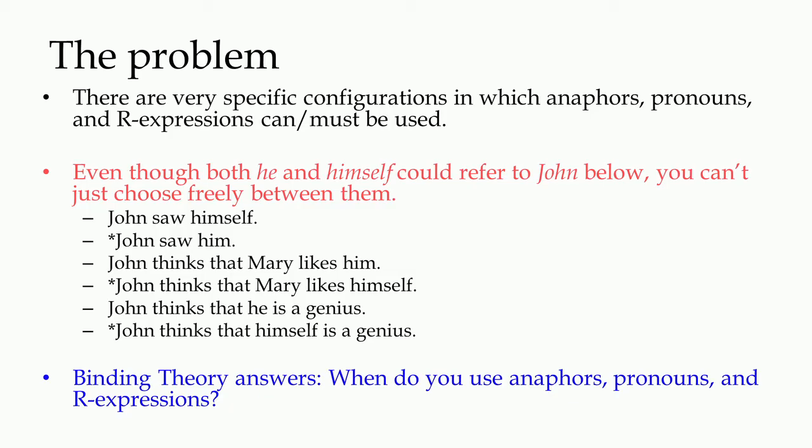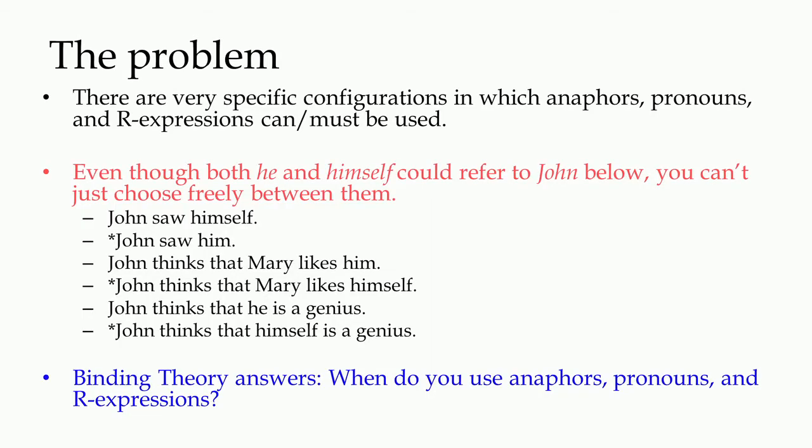For example, John saw himself is a good sentence, but in the sentence John saw him, we have just seen the meaning of a pronoun, and the meaning says sometimes it could refer to something within the sentence also, but here it does not. The moment we make it refer to the other noun within the sentence, it becomes ungrammatical.